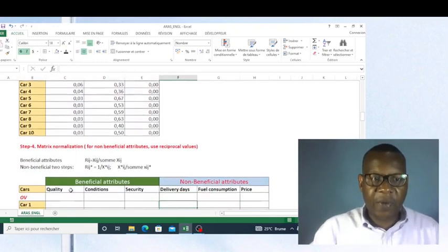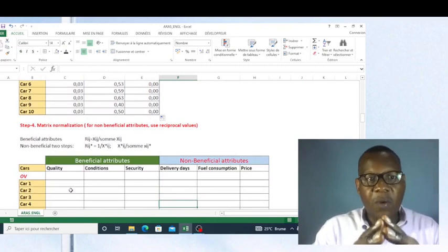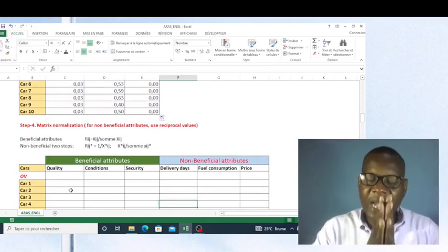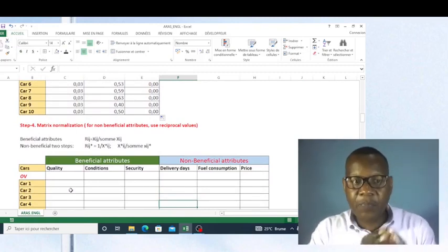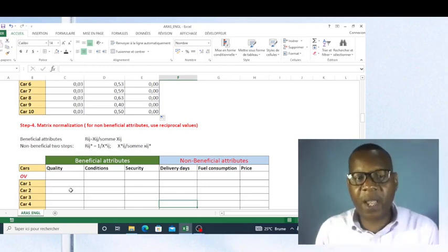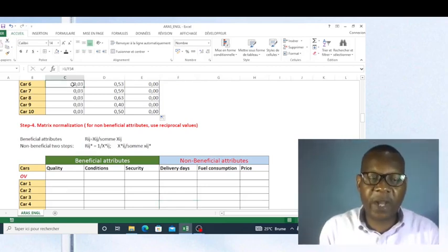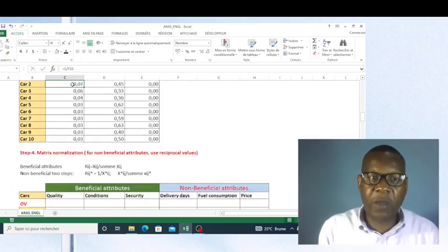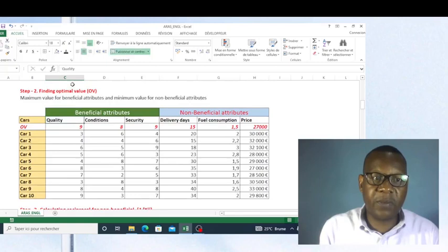The next step, friends, is to normalize our decision matrix. But you have to pay much attention, because for non-beneficial criteria, we will work on this reciprocal value, but for beneficial criteria, we will work on these values.